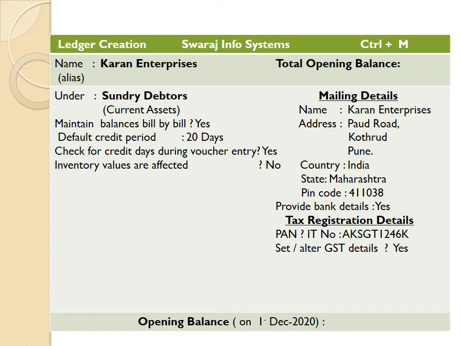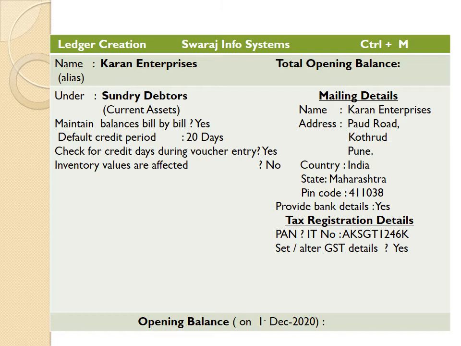Here Current Enterprises is under sundry debtors, current assets. Maintain balances bill wise, yes. Default credit period. We are recording debtors here because we sold monitors on credit to Current Enterprises.